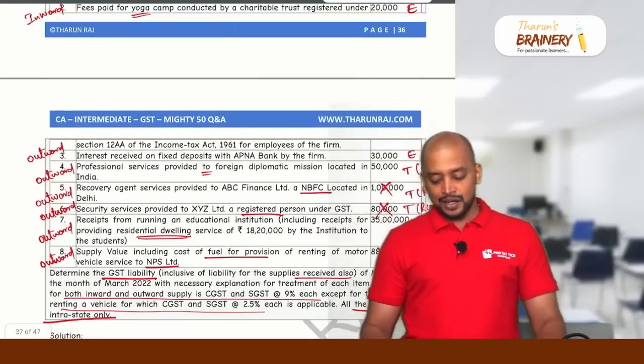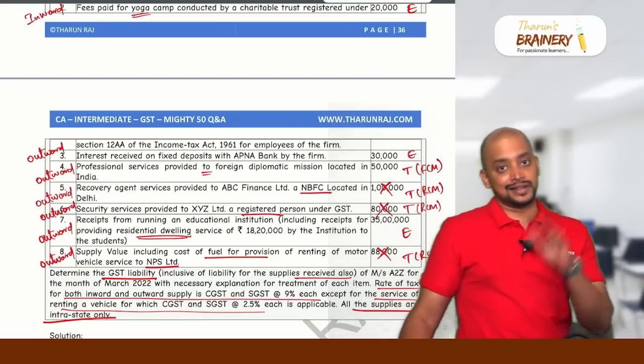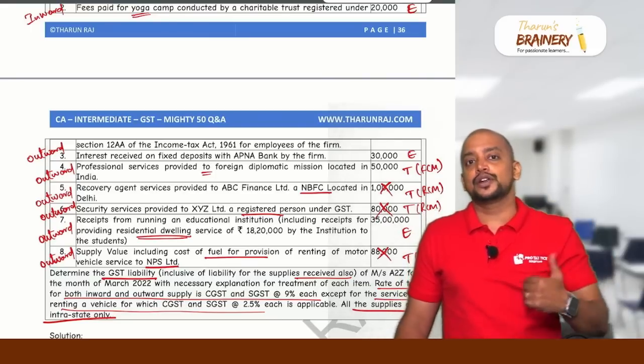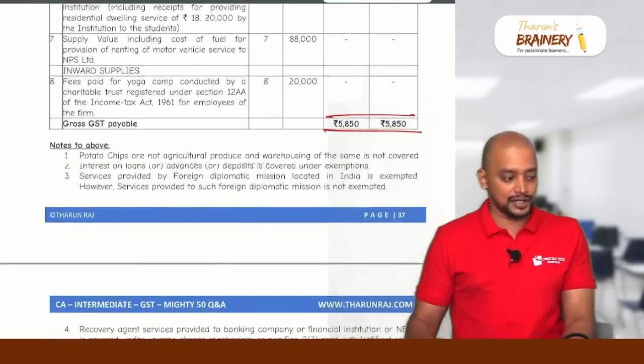But for the remaining points, we need to write the notes as to why it will be taxable or exempted. If it is taxable, it will be payable by the recipient. So supplier A to Z is not required to pay, like that. The proper explanation needs to be written.